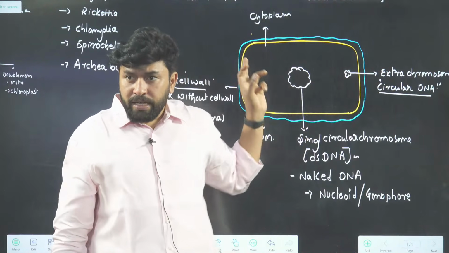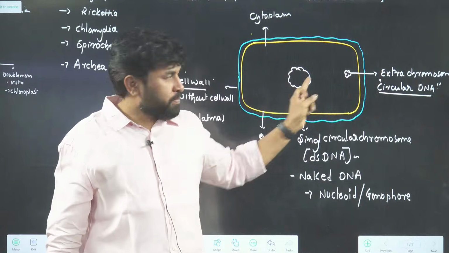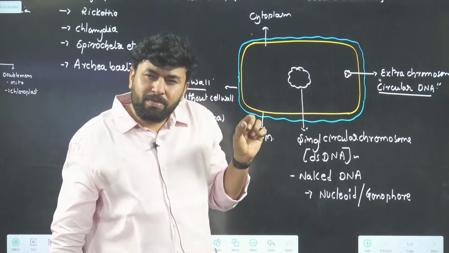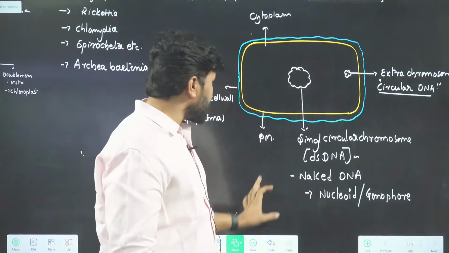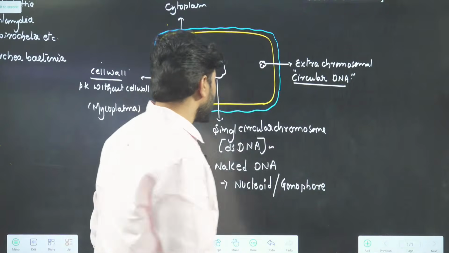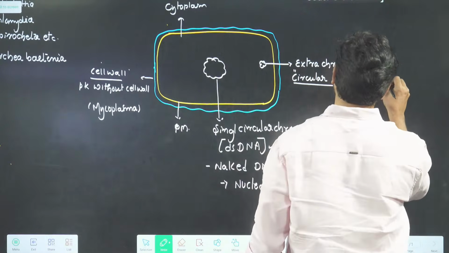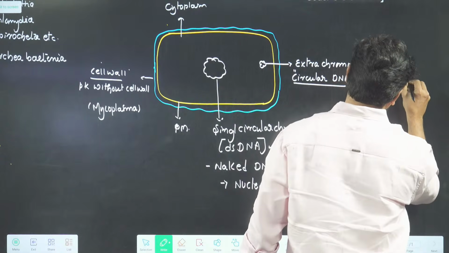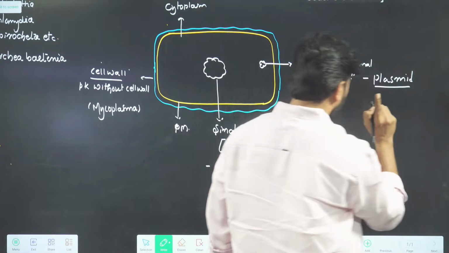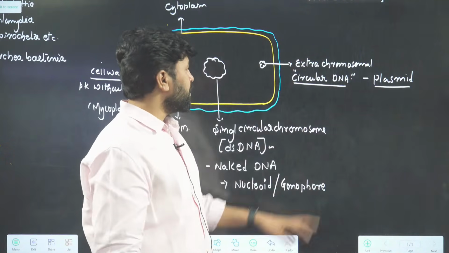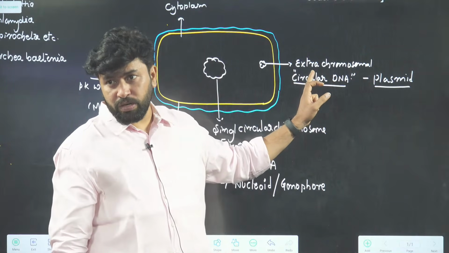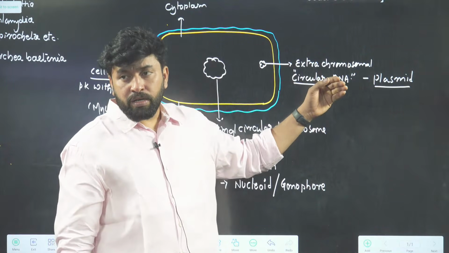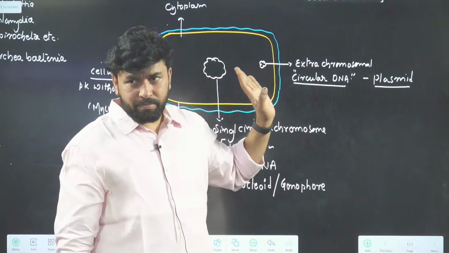Now, the main chromosome is this. This is an extra chromosome. A small, minute, cute DNA will be present in some of the cells. That DNA is known as a plasmid. Plasmid is not for all, only for a few. A plasmid is an extra-chromosomal circular double-stranded DNA. It does not belong to all bacteria.